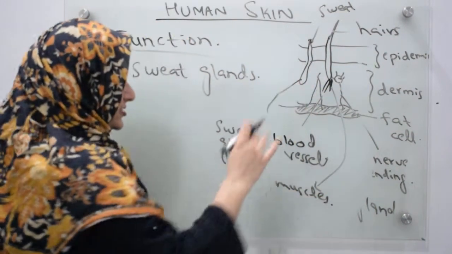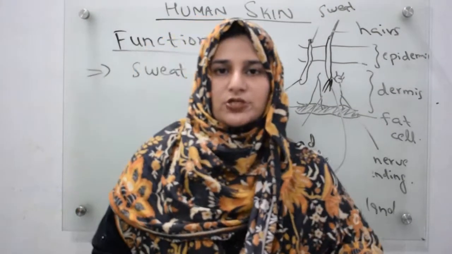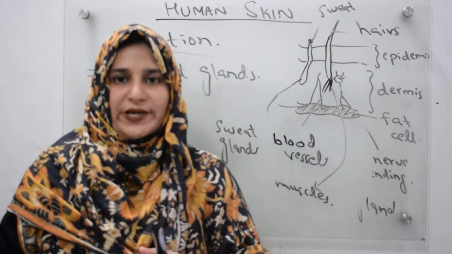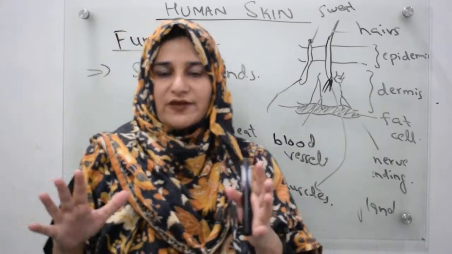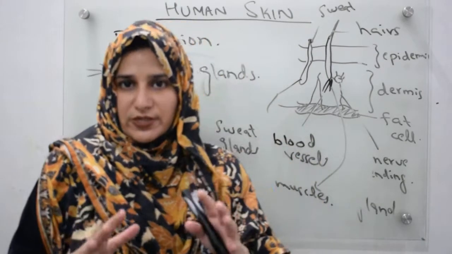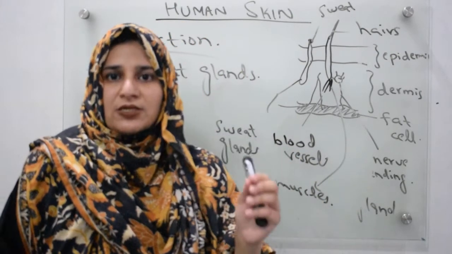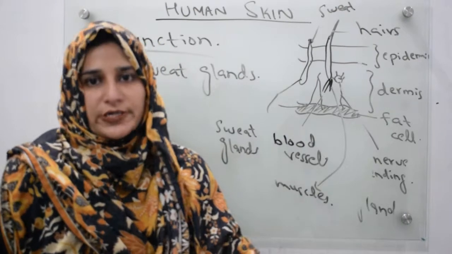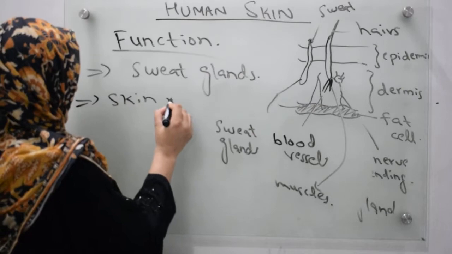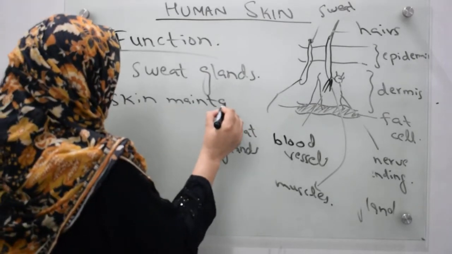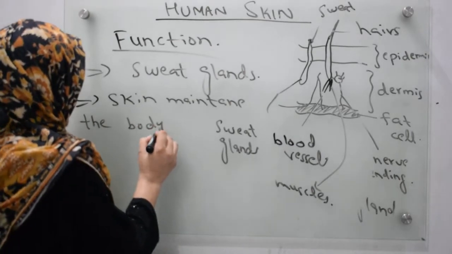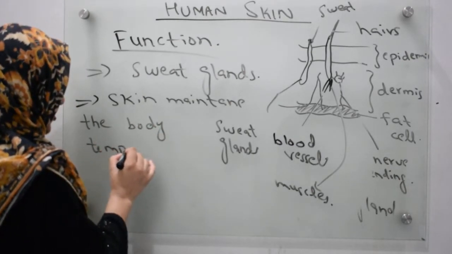We are going to discuss it. First we are going to discuss the sweat glands. Sweat glands are those glands that produce sweat. We are studying the topic of homeostasis, the maintenance of internal body conditions. Skin actually controls your body temperature. Skin maintains the body temperature. How does skin maintain the body temperature?